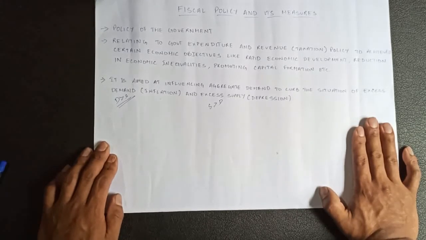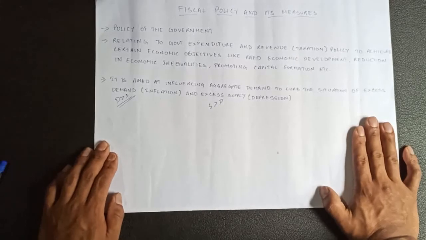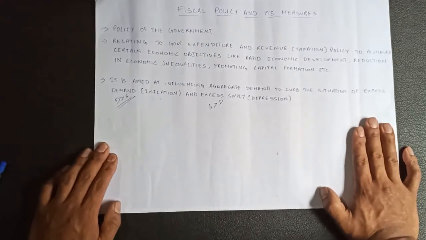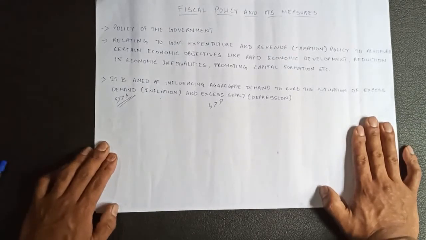Fiscal policy is relating to government expenditure on public works like construction of roads, bridges, railways, improvement in health centers, education sectors, etc. And revenue taxation policy. Revenue taxation policy means we know that the government needs to collect all kind of taxes, and once they are done with the collection of taxes, there are various ways to mobilize, to utilize it, to use it, and that is revenue or taxation policy.